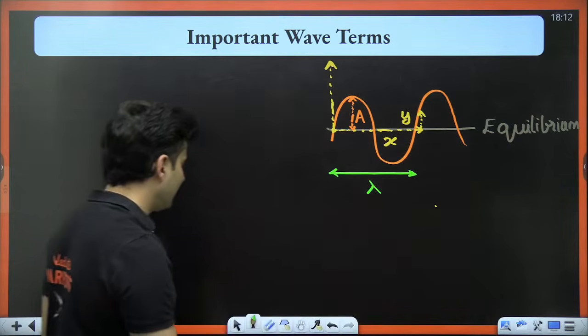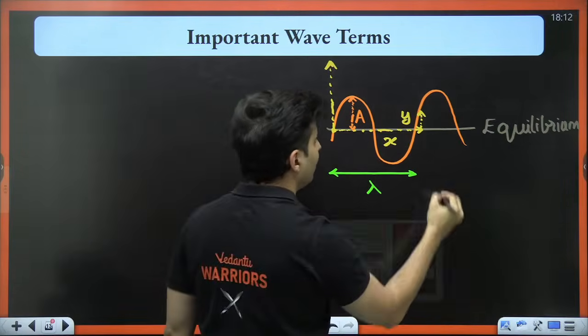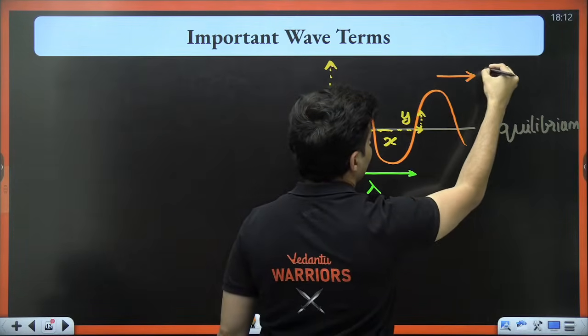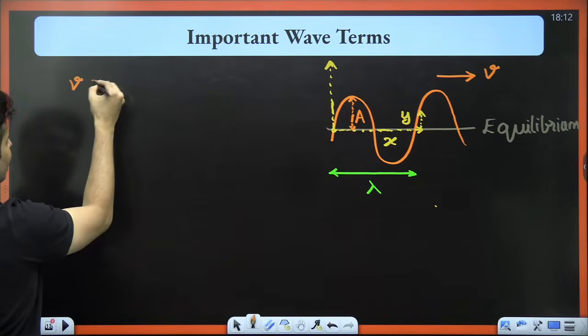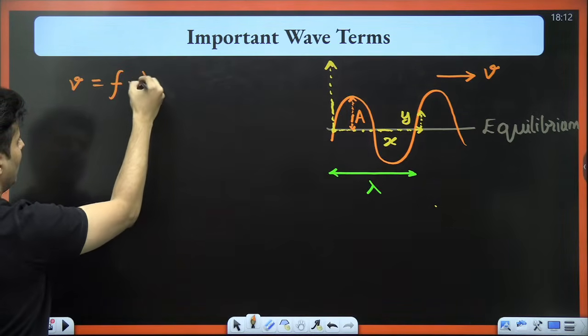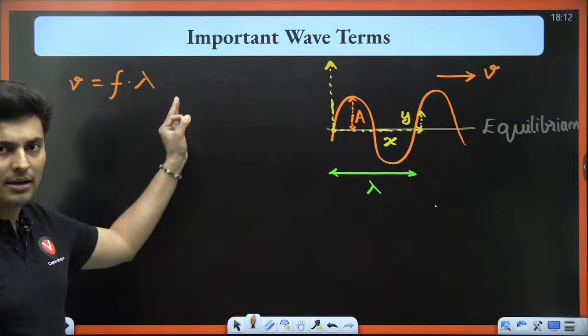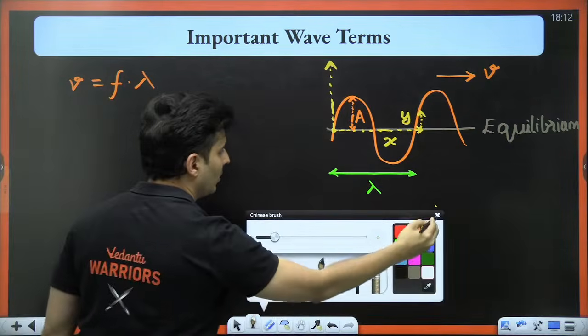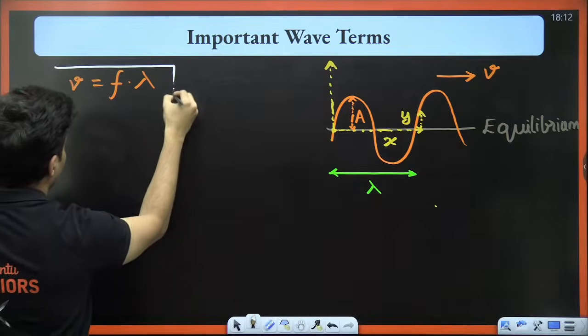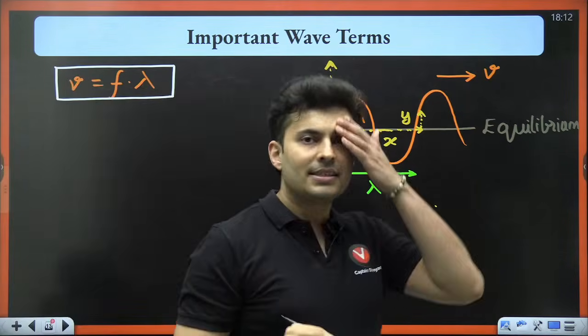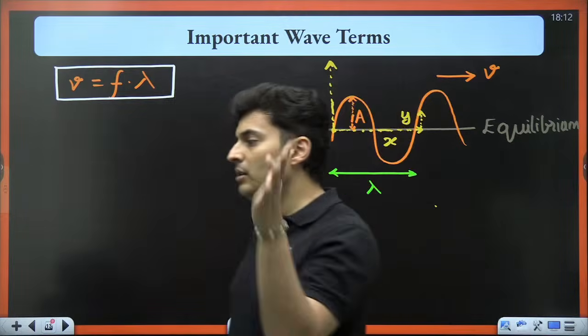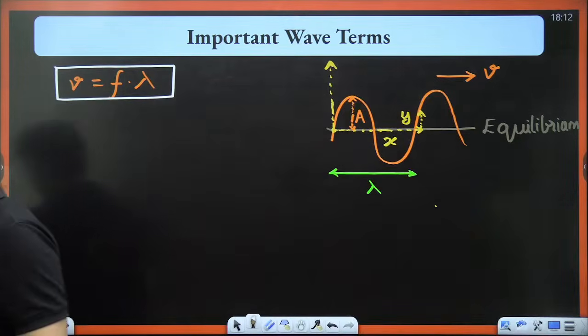Since the wave is going to go like this with some speed v, that v is f into lambda. Keep this in mind. This is a standard equation. Everybody should know this. Wave speed is the frequency into the wavelength.